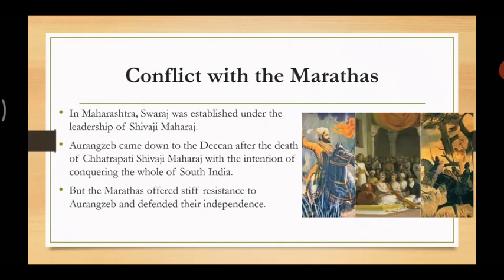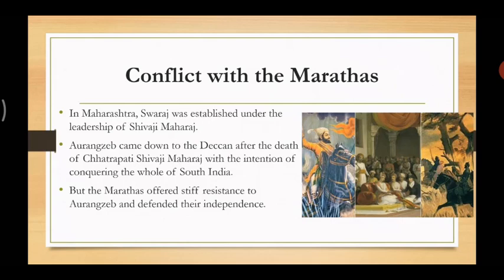Next is the conflict with the Marathas. Now, in Maharashtra, Swaraj was established under the leadership of who? Chhatrapati Shivaji Maharaj. As you all know, Swaraj was established under the leadership of Chhatrapati Shivaji Maharaj. In his efforts to establish Swaraj, Shivaji Maharaj had to fight against the Mughals, against Aurangzeb. He had to fight against the Mughals too along with the other enemies.